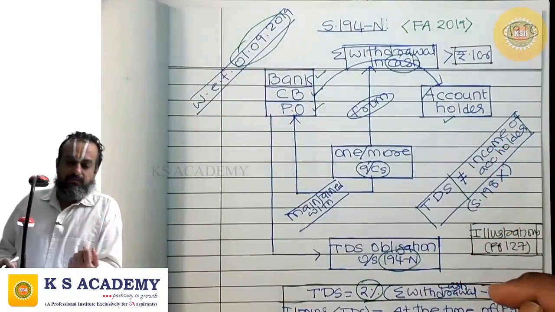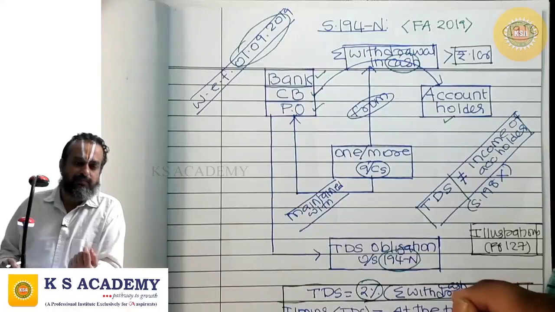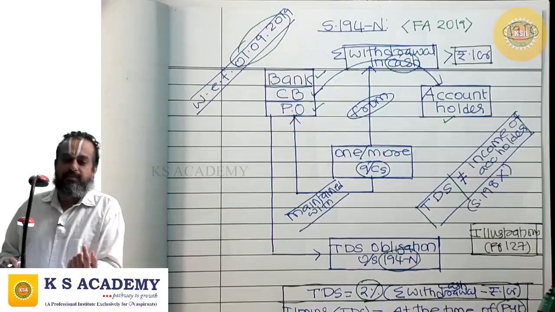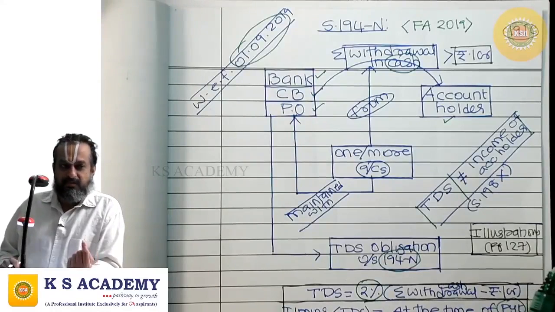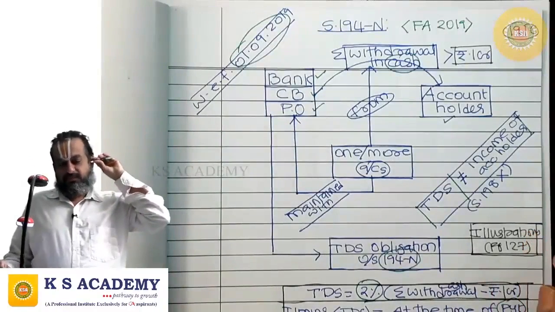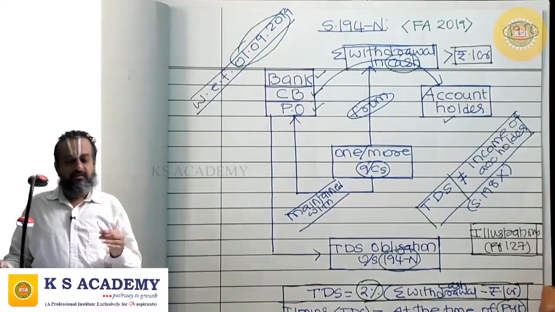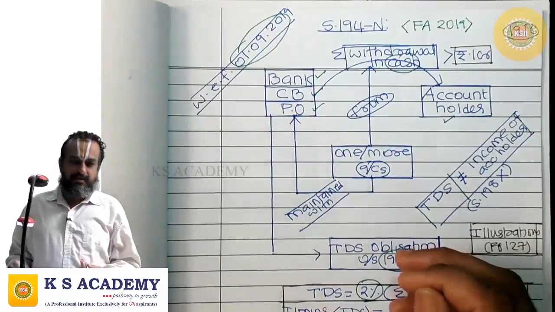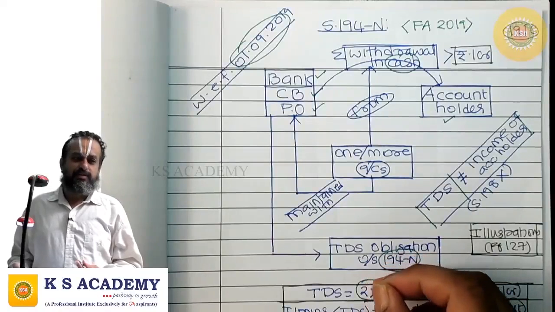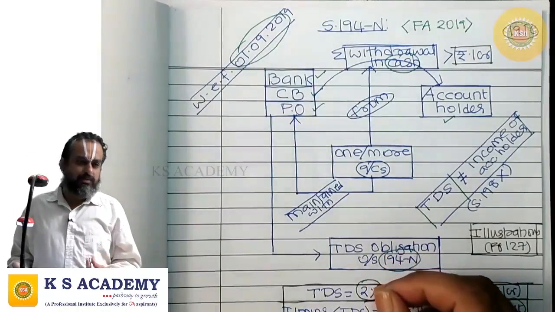Suppose rupees 2 lakhs is the professional fees paid to you, out of that 20,000, 10%, will be withheld by way of TDS. But in your income sheet, while computing your taxable income, the fee for professional services is not taken as 1 lakh 80, it is taken as 2 lakhs including the TDS. The TDS is also deemed to be income received by you, correct?